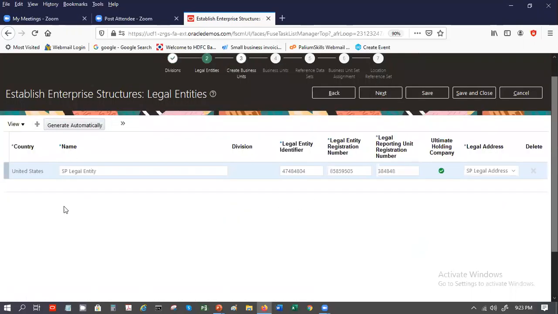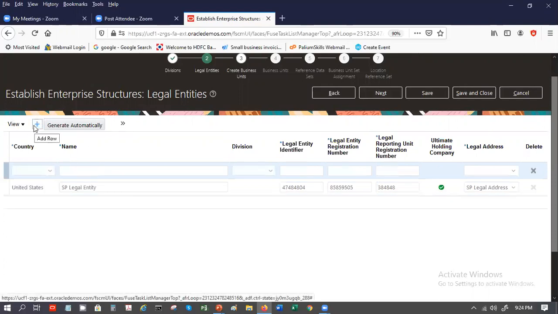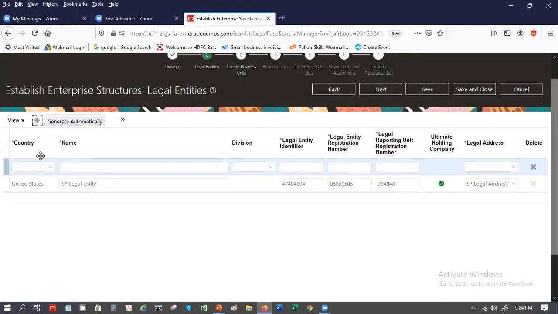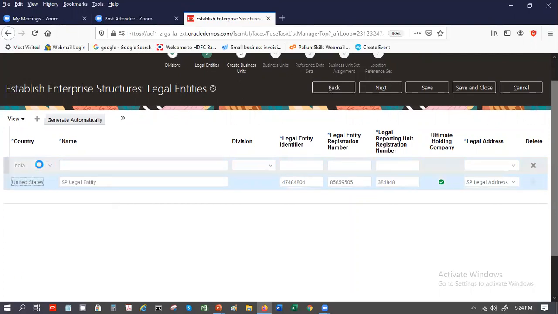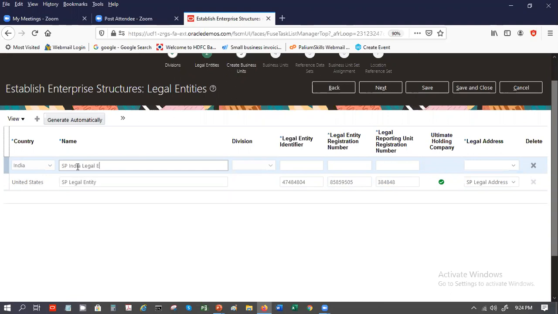So one legal entity will be created based on what we have defined on that first page. If you need more, you click on this plus. So maybe you need one for India. Say SP India legal entity. So you can create that hierarchy now. You can say which division it belongs to. So then this will come under SP Asia.